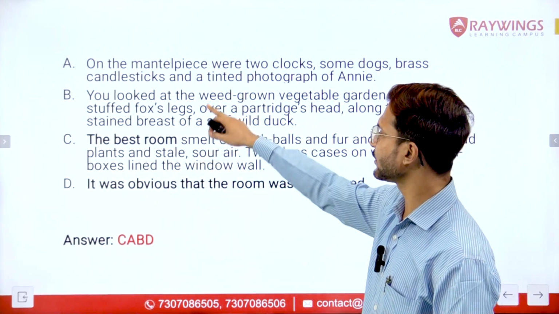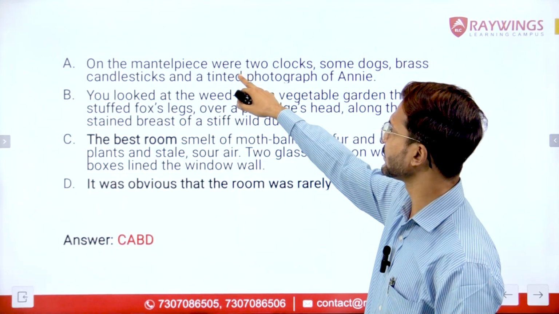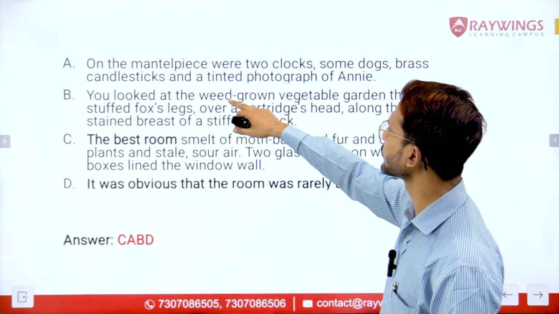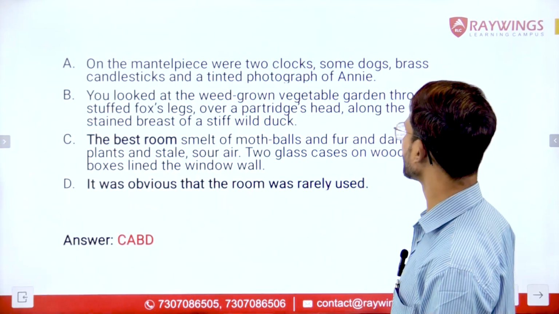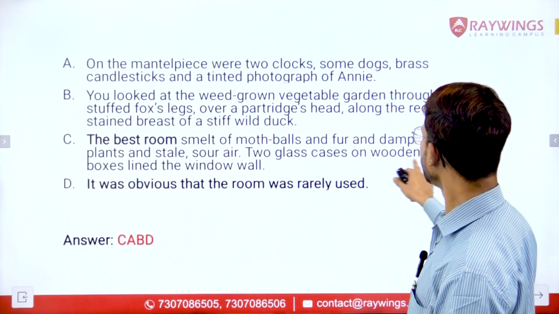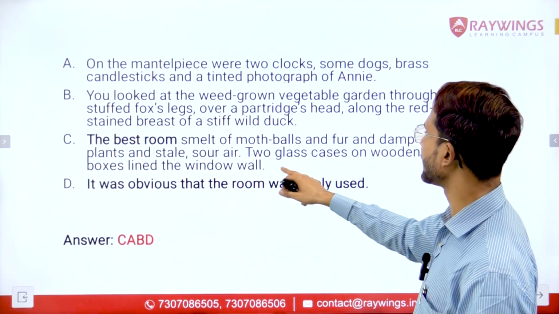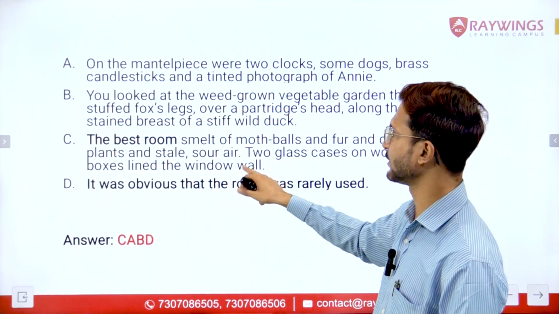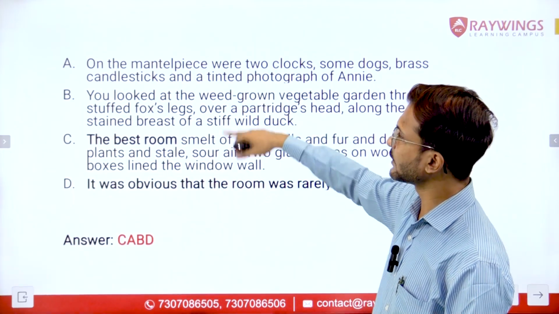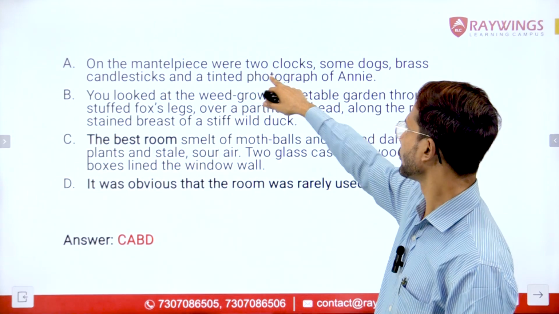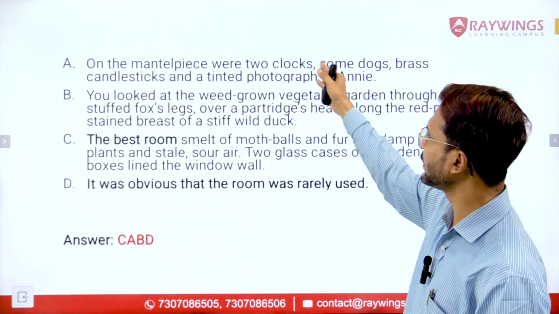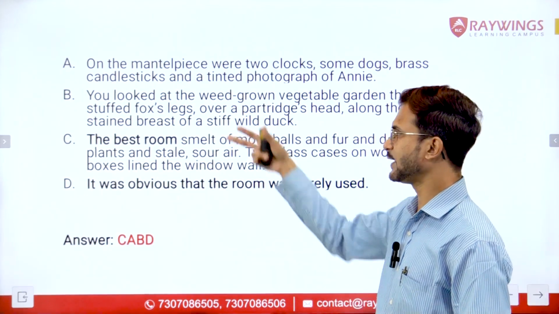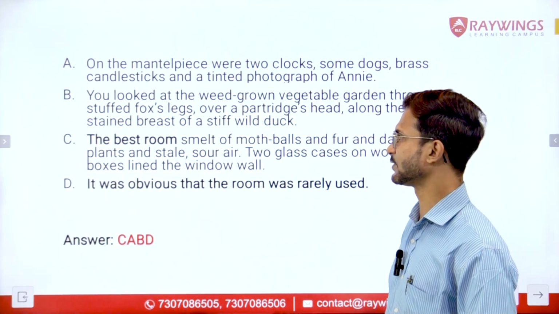Sentence C can be followed by sentence A, because it is talking about on the mantelpiece were two clocks, some dogs, brass candlesticks, and a tinted photograph of Annie. Because here it was talking about wooden coffin boxes lining the window wall, and then further it is talking about the mantelpiece. So what was kept on that mantelpiece? All these things were kept. So CA can be one of the mandatory pairs.